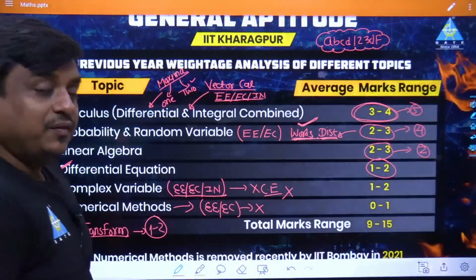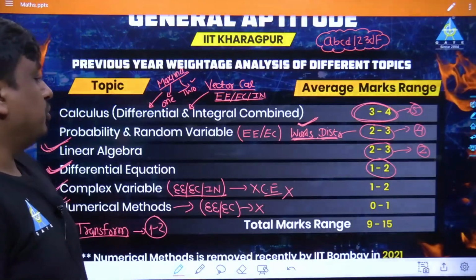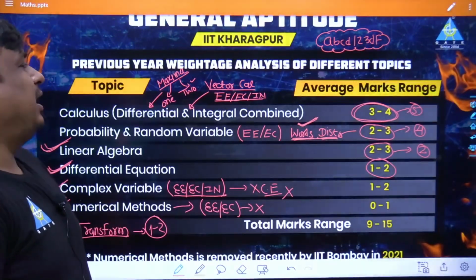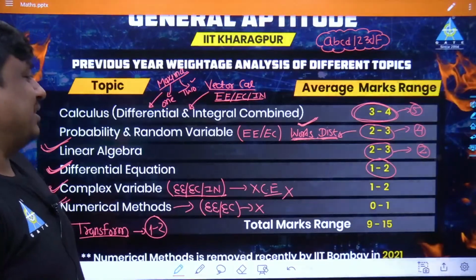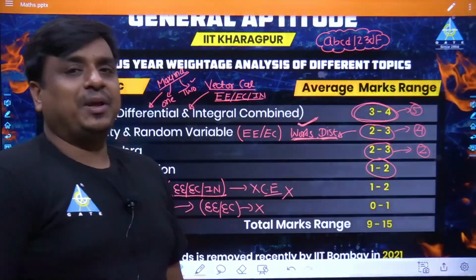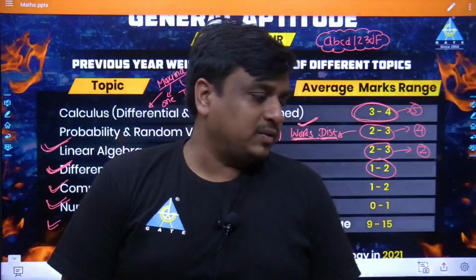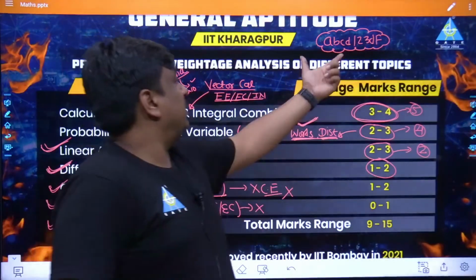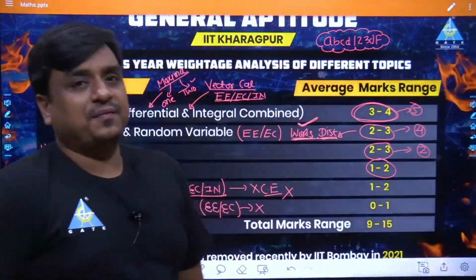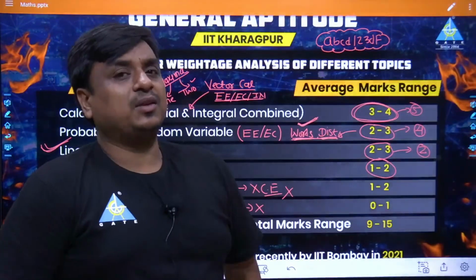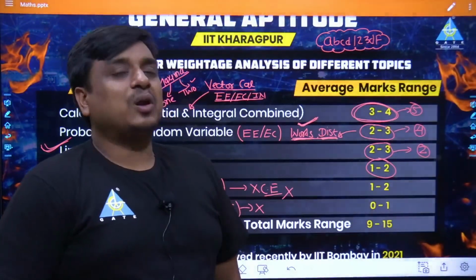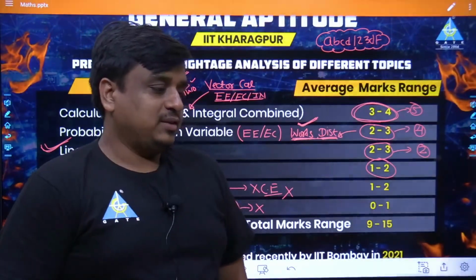Okay, then all the very best for your preparation. I hope you guys are doing extremely well. And from probability and mathematics, I would say if you are really preparing well, out of 13 marks, definitely you are going to get around 10 to 11 marks. There is no doubt as such.